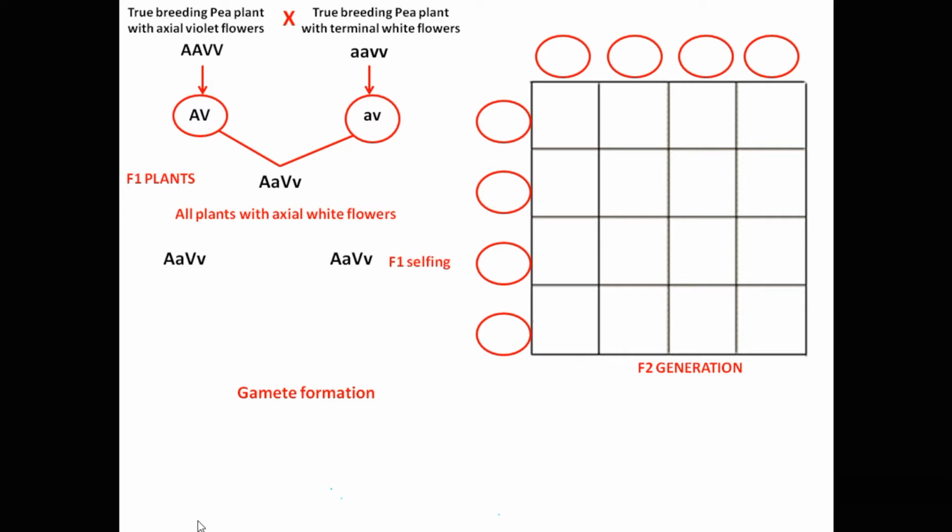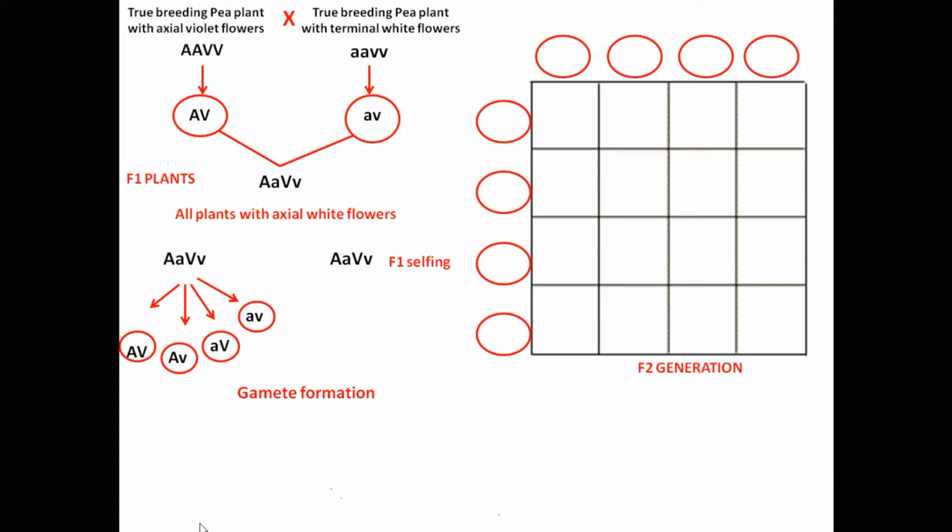On selfing F1 plants, 4 types of gametes are formed by each parent with all the possible combinations of alleles, that is capital A, capital V, capital A, small v, small a, capital V, and small a, small v. Encircle the gametes.